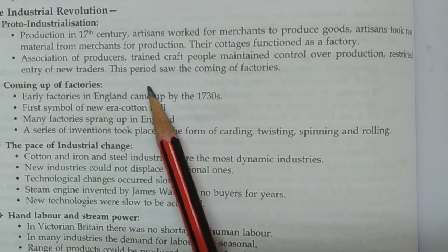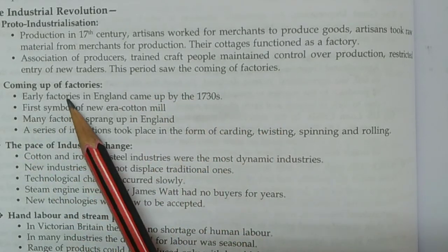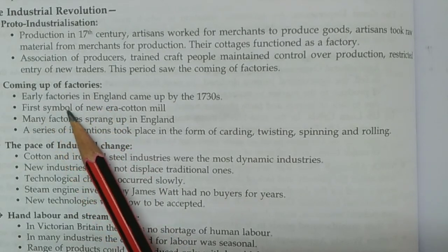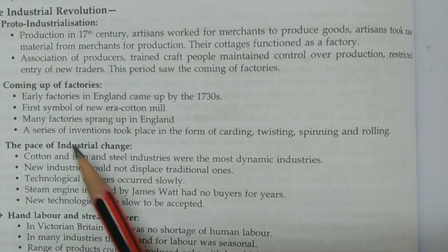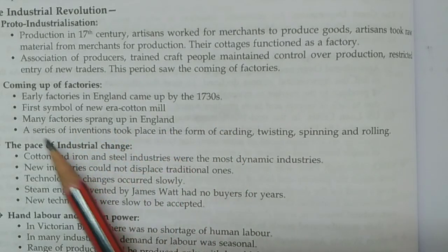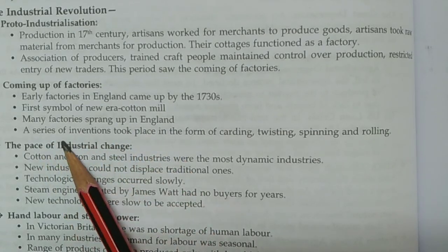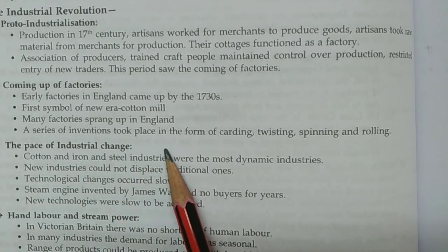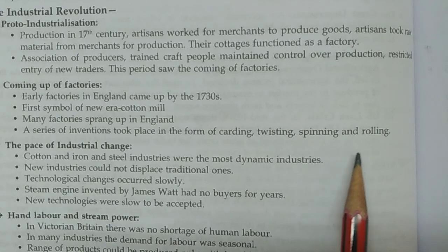Next, this period saw the coming of factories. Next, coming up of factories. Early factories in England came up by the 1730s. The first symbol of the new era was the cotton mill. Next, many factories sprang up in England. Next, a series of inventions took place in carding, twisting, spinning and rolling.